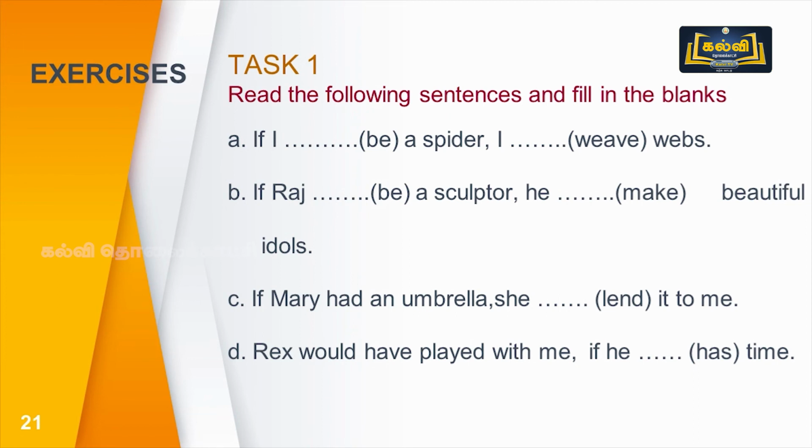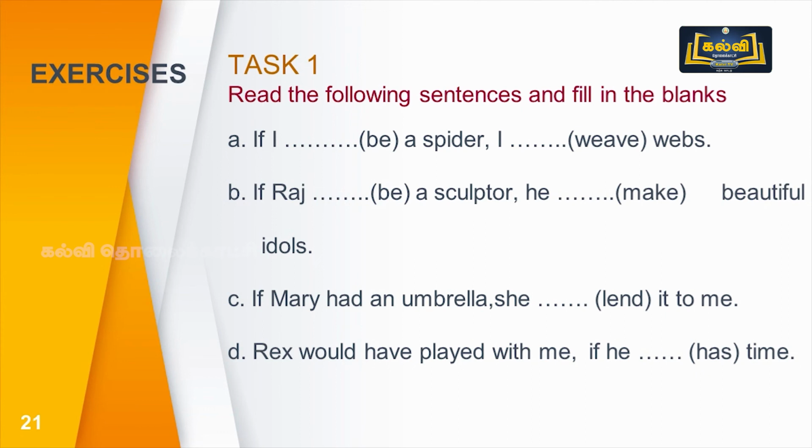If Raj is a sculptor, he will make beautiful idols. It can also be written as if Raj were a sculptor, he would make beautiful idols. See the next sentence. If Mary had an umbrella, she does lent it to me.